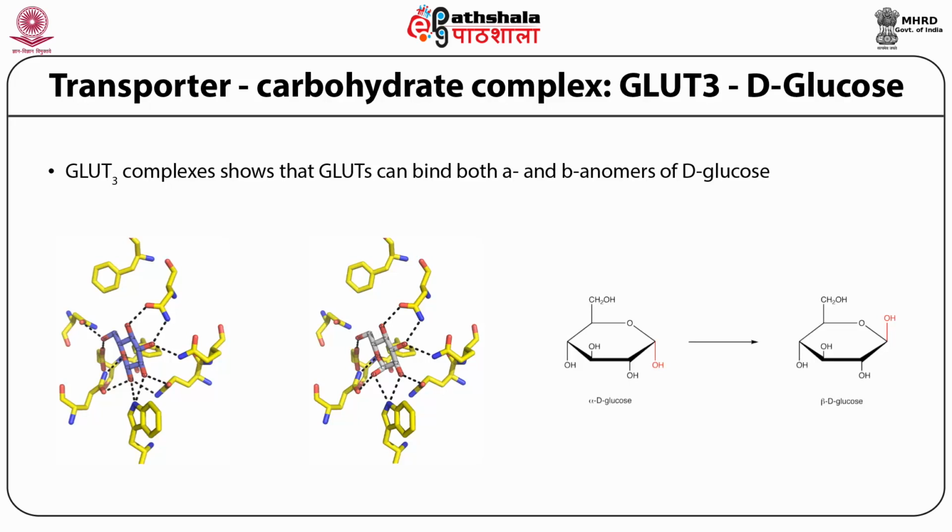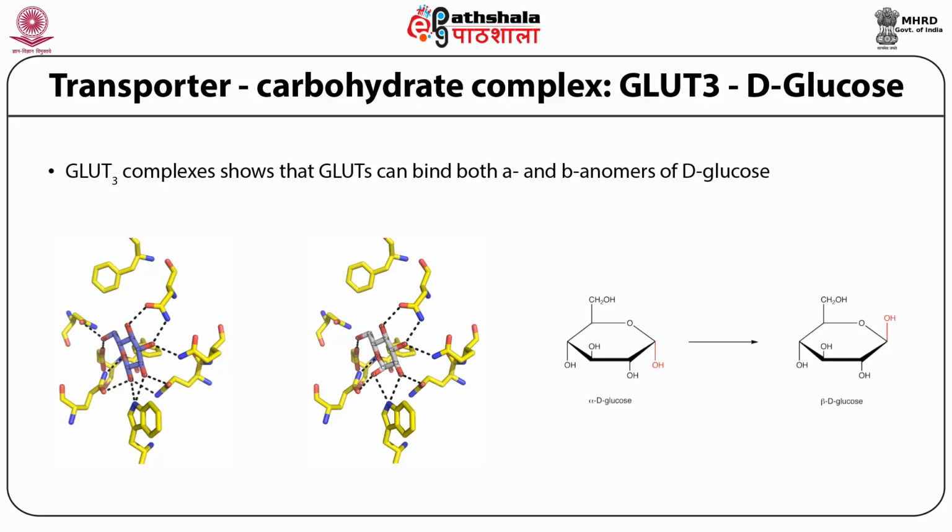The difference between alpha D-glucose and beta D-glucose is shown on the right side, where you have the stereo projection. In alpha D-glucose the OH group is pointing downwards, whereas in beta D-glucose the OH group is pointing upwards. So now come back to this figure on the left side.